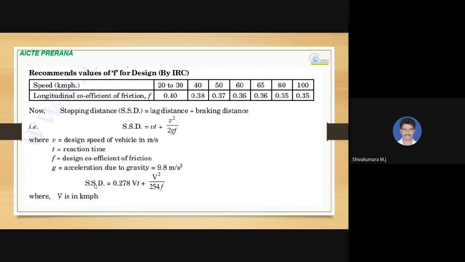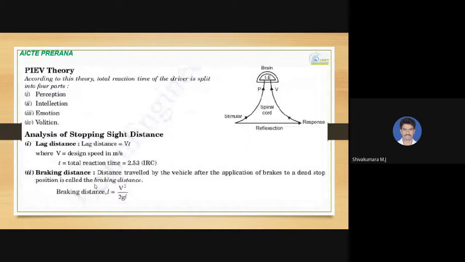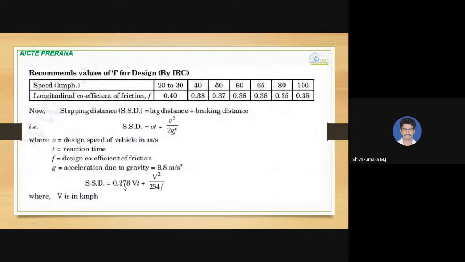Now stopping sight distance is divided into lag distance and braking distance. Lag distance is V into t, and braking distance is V square by 2gf. You can add them: stopping sight distance equals Vt plus V square by 2gf. Here the design speed is in meters per second, small v.